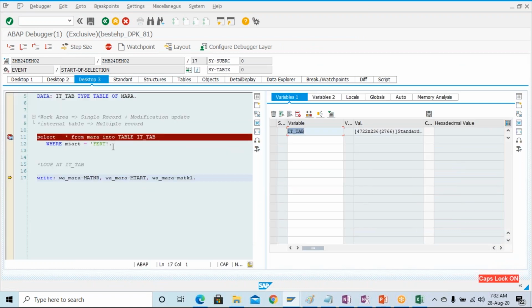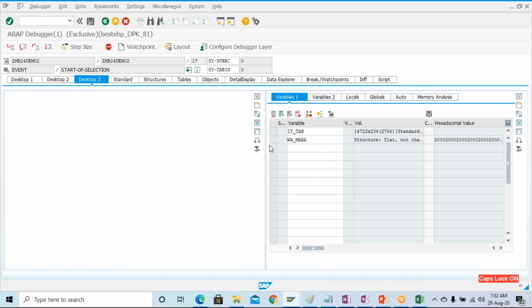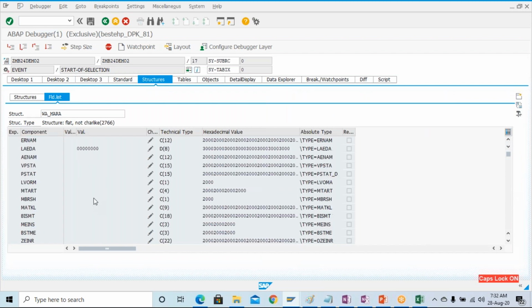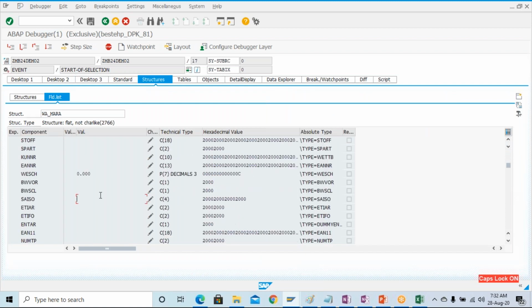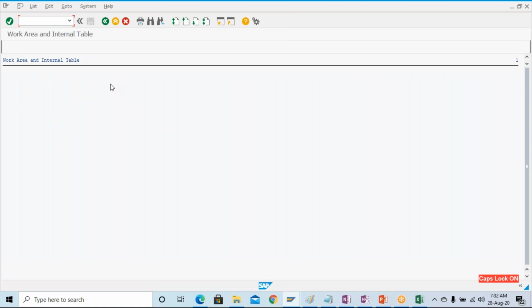Go back, and here you can see this W underscore Mara. It will be blank, right? We are not putting anything in this W underscore Mara structure. Only the internal table has data. If you double click on W underscore Mara, you can see it's blank. These are just the initial values. Go back by pressing F3, or click this button. Press F8. You can see that nothing is coming, blank, because there was no data in this work area.